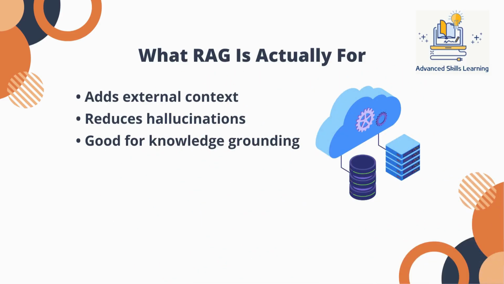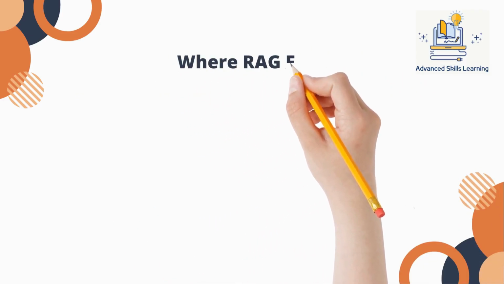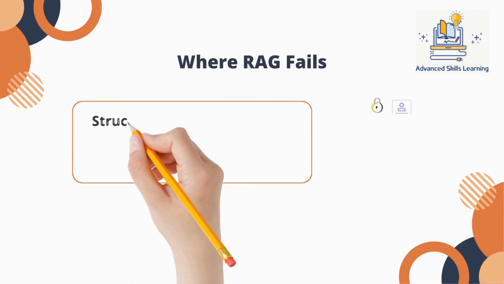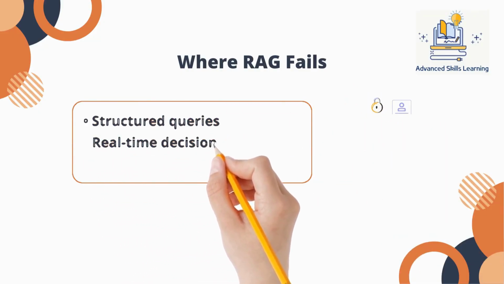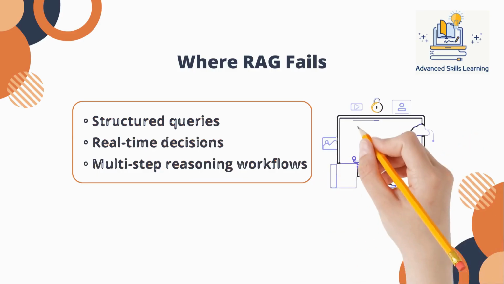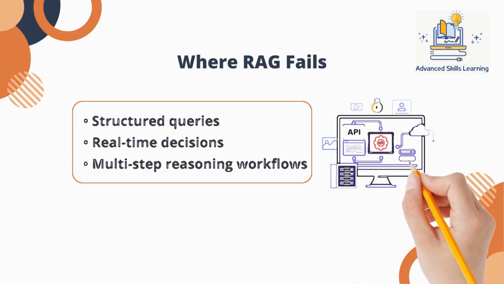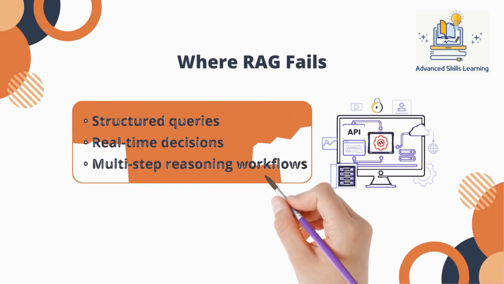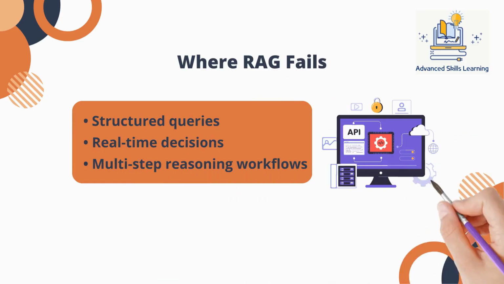Now let's examine where RAG fails. RAG fails when the task is structured querying. It fails when the task requires real-time state. And it fails when the task requires deterministic logic. In other words, when the problem is about precision, freshness, or control, retrieval is the wrong abstraction.